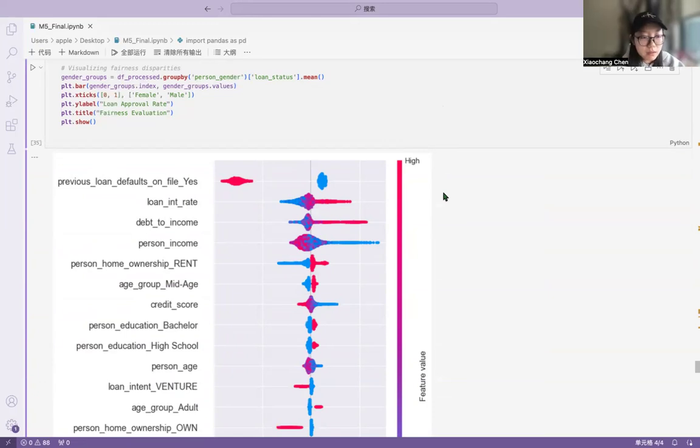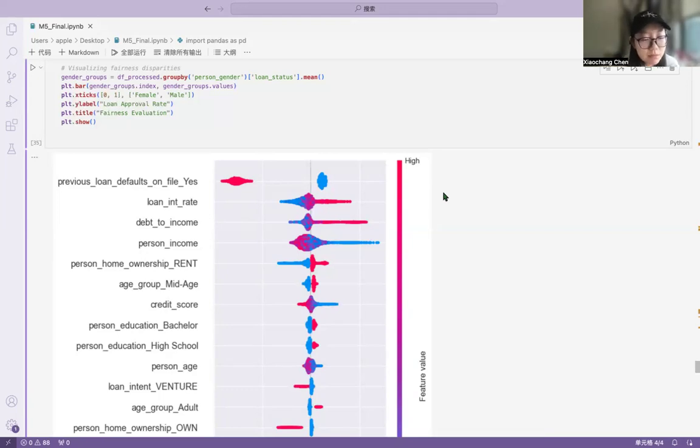Imagine applying for a loan. You submit all your details, wait for a decision, and then you're denied. But why? The AI model made the decision, but no one can explain how or why. Sounds frustrating, right? That's where responsible AI, RAI, comes in.